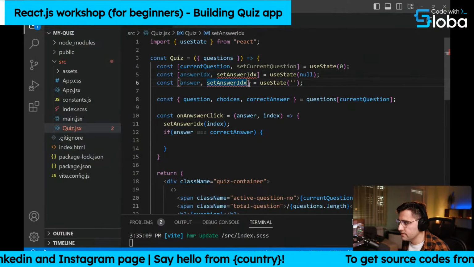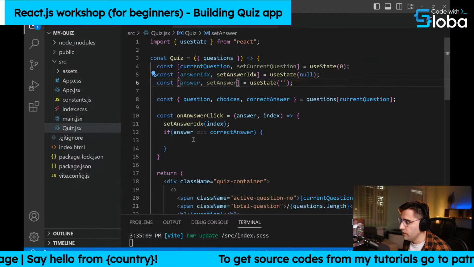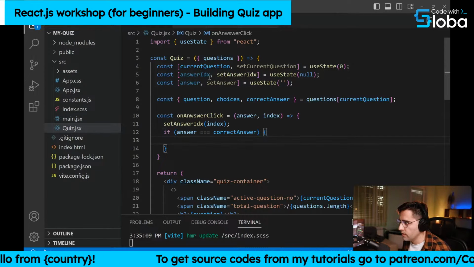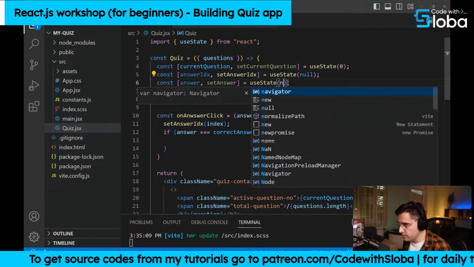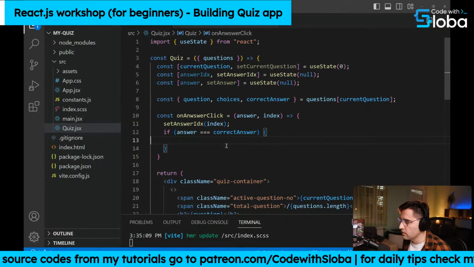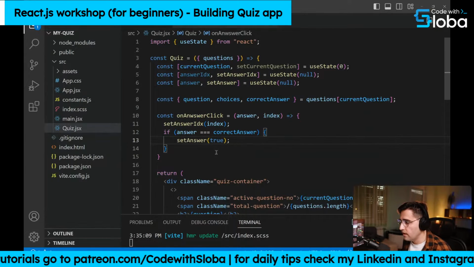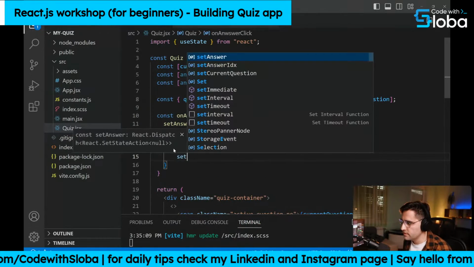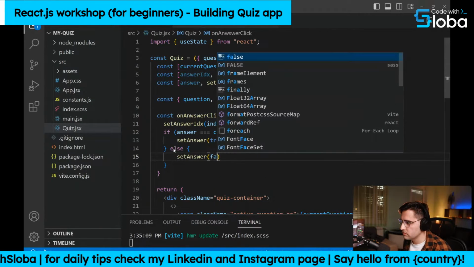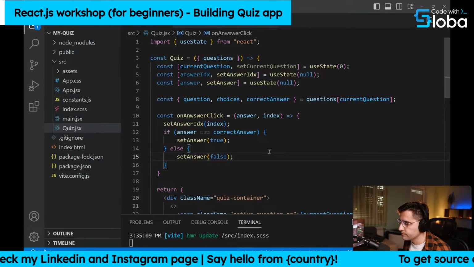We're going to set the update function to be set answer, like so. Now, if the answer is correct, we can use set answer. I mean, it would be more appropriate for the initial value to be null. Okay. And then we set the answer to true. Otherwise, we want to set it to false. Else, set the answer to be false. So we want to mark if the answer is correct or not.